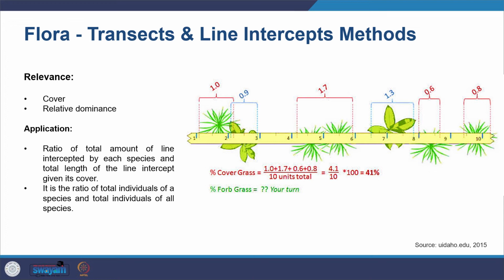This one is used for you to create a ratio of total amount of line intercepted by each species and total length of line intercepts given its cover. And you also take out the ratio of the total individuals of species and total individuals of all the species. So you take out all those kinds of information. The benefit of this is that it allows you rapid assessment of vegetation transition zones.